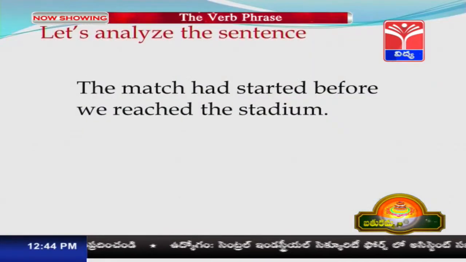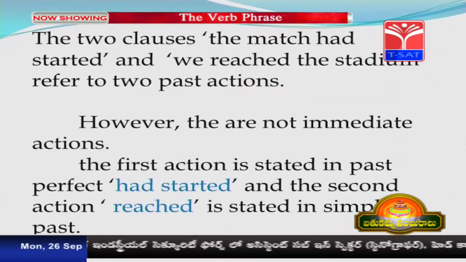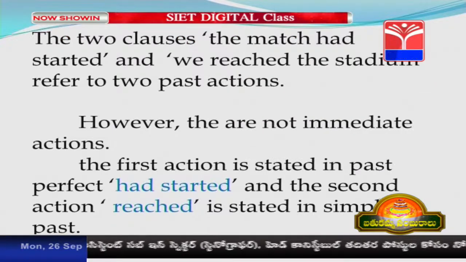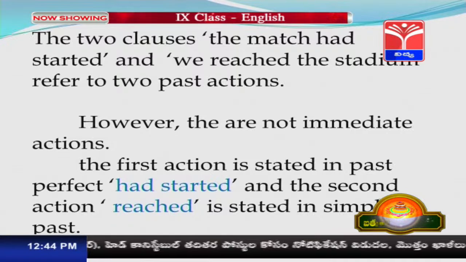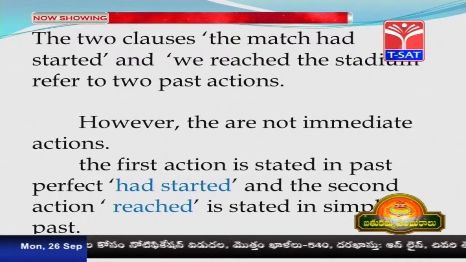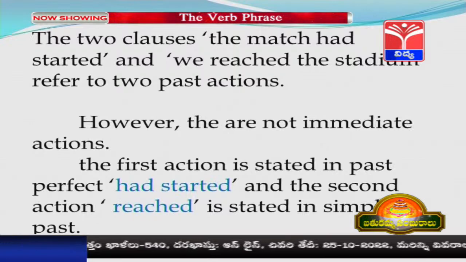Here is another sentence. The match had started before we reached the stadium. The two clauses, the match had started and we reached the stadium, refer to two past actions. However, they are not immediate actions. There is a gap of time between these two actions. We can say that the match had started is the first action and we reached the stadium is the second action. So, when we combine, the first action should be in the past perfect and the second action is in simple past.